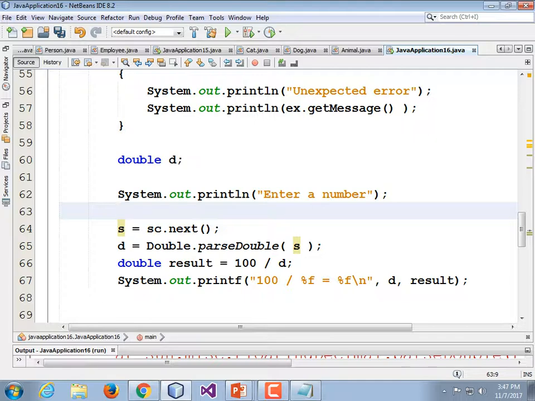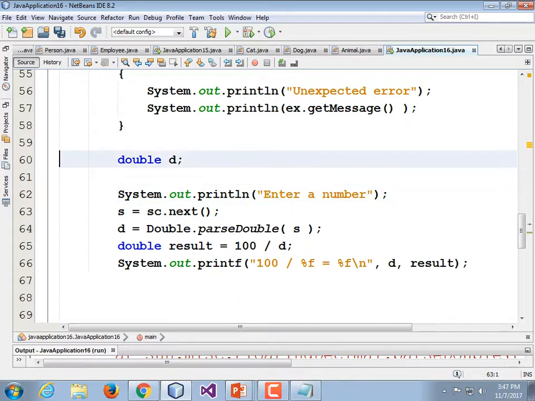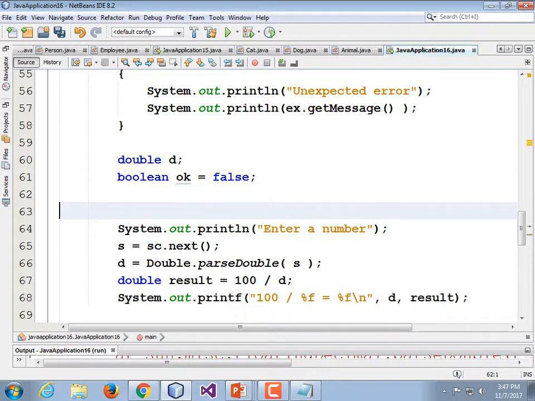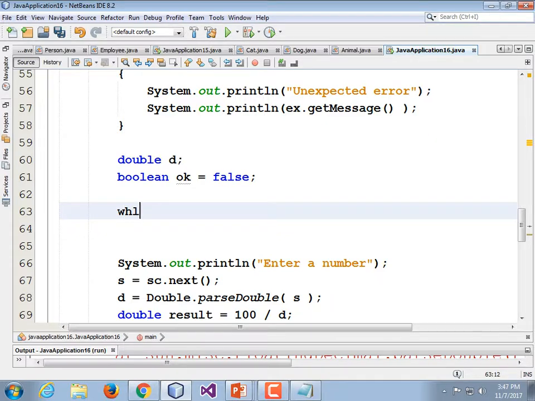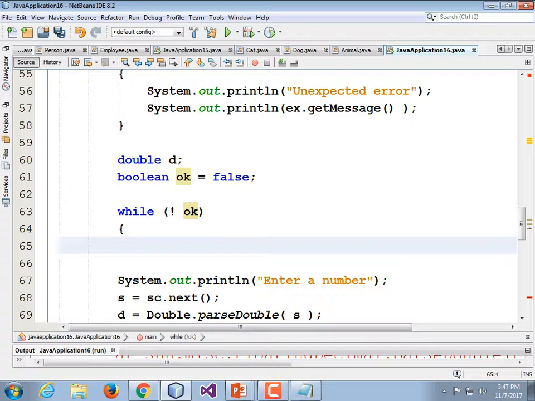Trying to think of the most elegant way, the least janky way of doing it. How about boolean ok is equal to false? Yeah, I could move that variable declaration up here, but I'm just going to put it there. Yeah, I am going to move it up. Cut that boolean ok is equal to false. Just stick it under our other variable declaration. And now, while not ok, opening brace,